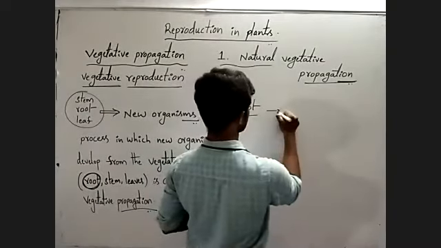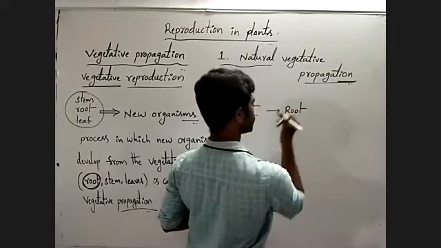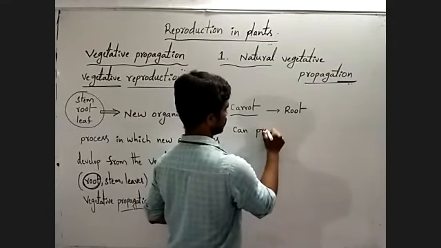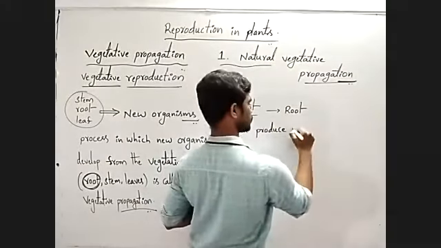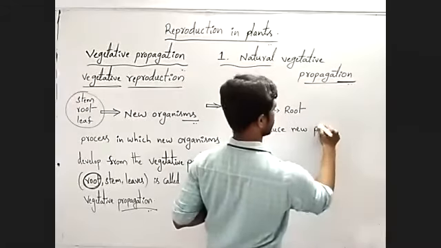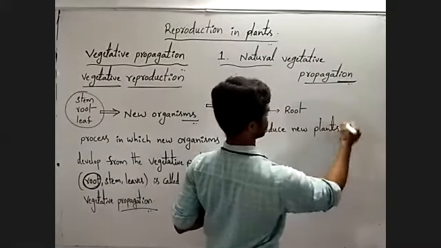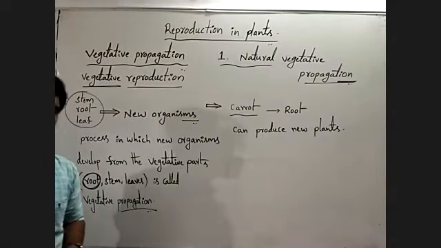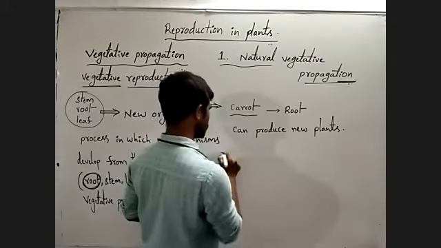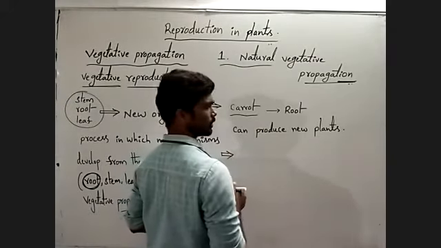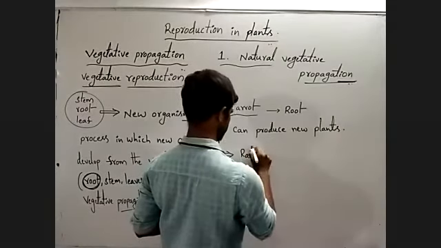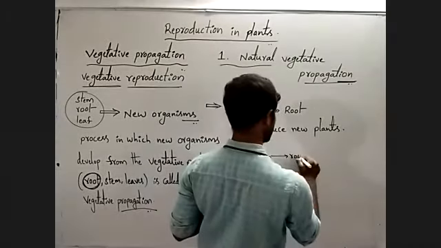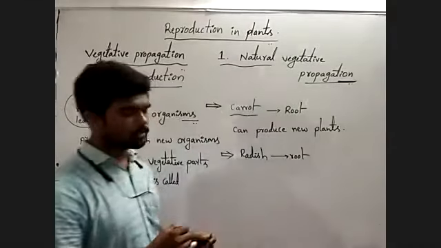Actually, it is a root, but it can produce a new plant. Understanding? Next, radish. It is also a root. It can also produce a new plant.